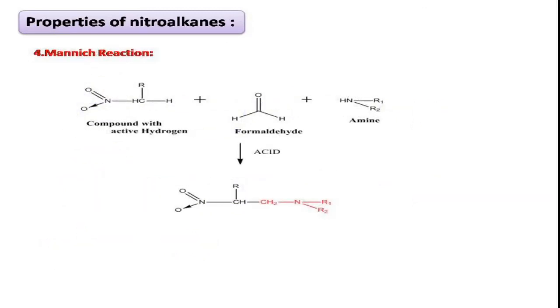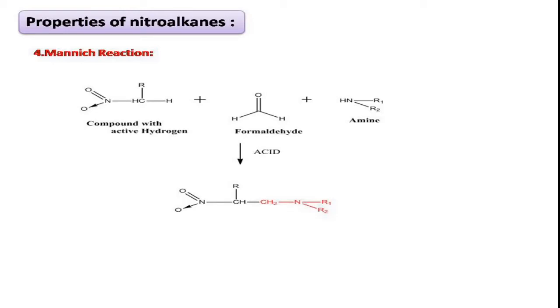Mannich reaction. This is a very important named reaction. Right? In this, usually what happens, you see, alpha aminomethylation takes place. You can see in the product, the red color, that is aminomethylation, dialkyl aminomethylation takes place at the alpha position, alpha carbon, right?